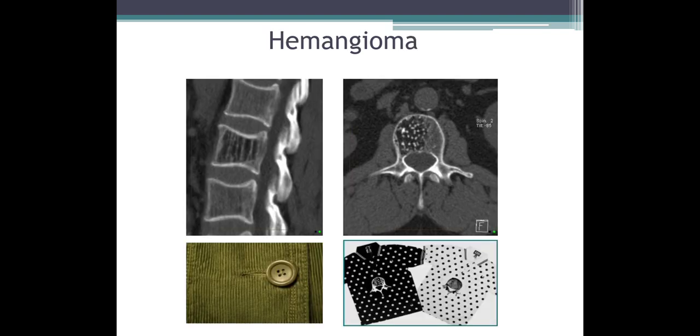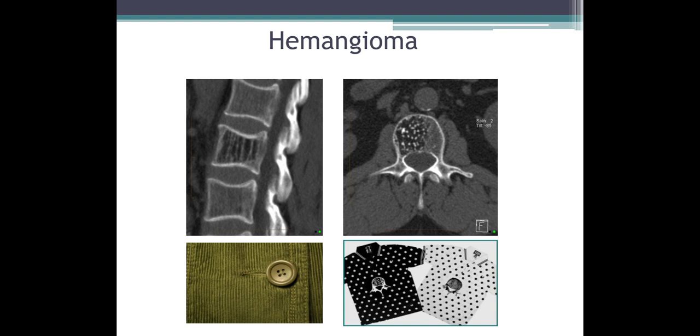Coming to hemangioma, the most common site for bone hemangioma is the vertebral bodies. The first image shows a sagittal CT section of the vertebral bodies showing multiple vertical striations. These are the thickened prominent trabeculae within the hemangioma. This appearance is called corduroy cloth appearance, also called jail bar appearance.